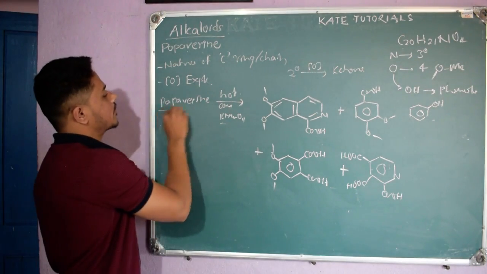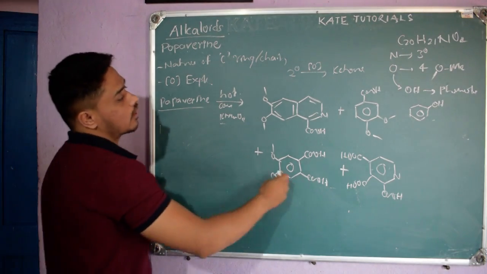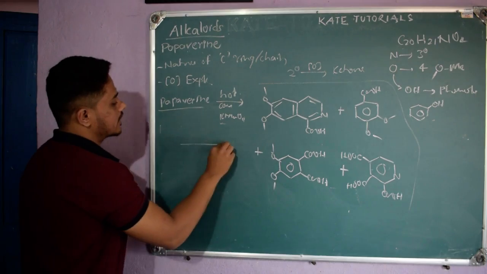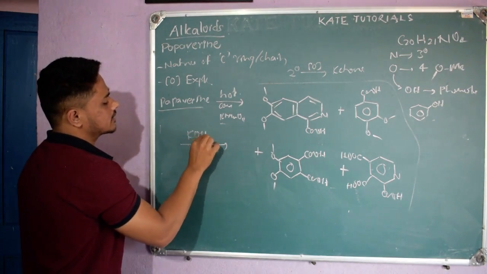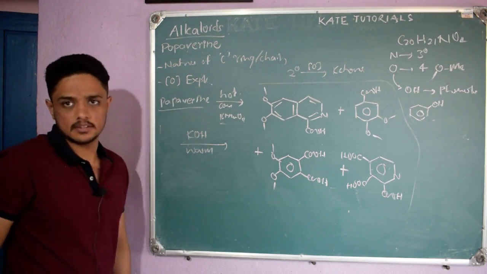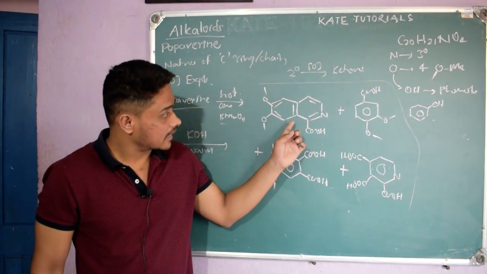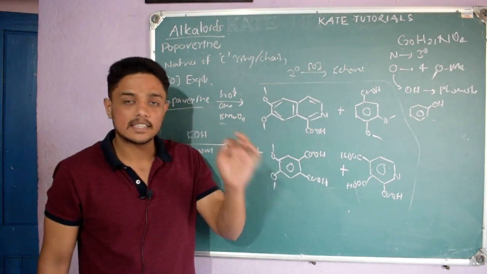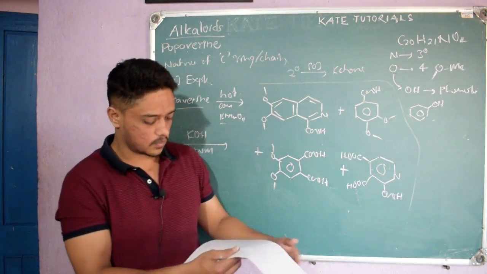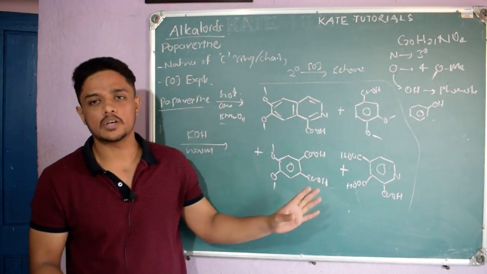When they took papaverine and added direct concentrated hot KMnO4 and heated, they got these four products. And the same papaverine when treated with simple KOH base in warm condition gave the same four products. Further, the scientists started to independently synthesize these compounds in the lab. The name of this one is veratric acid. Names are there, no need to worry.